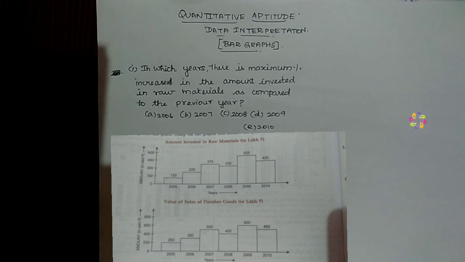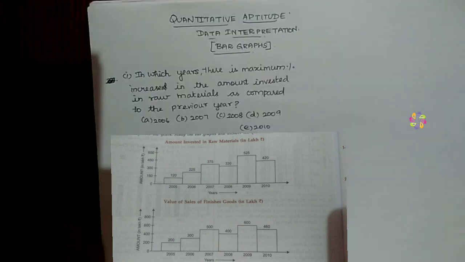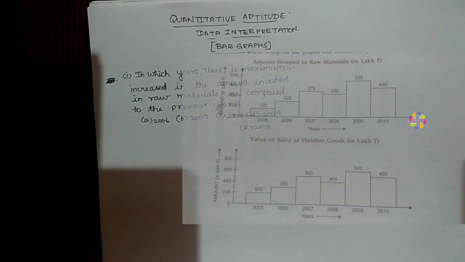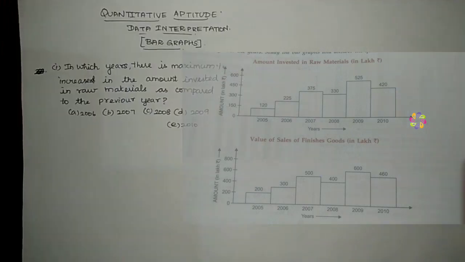This is a question which we are going to solve. In which year is there a maximum percentage increase in the amount invested in raw materials as compared to the previous year? The options are 2006, 2007, 2008, 2009 and 2010. So let's find the answer for this.